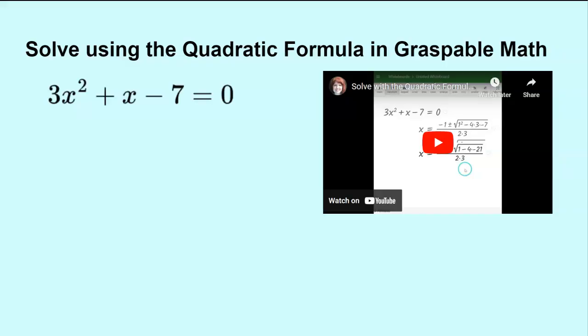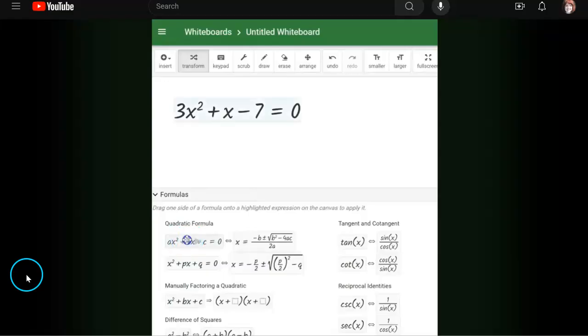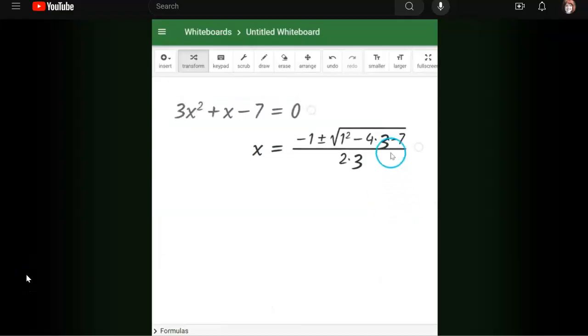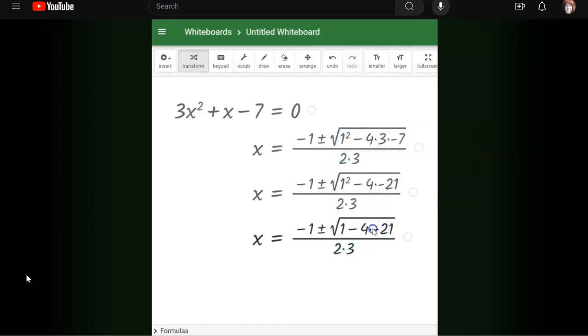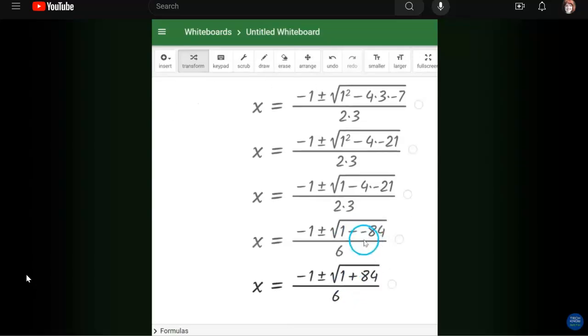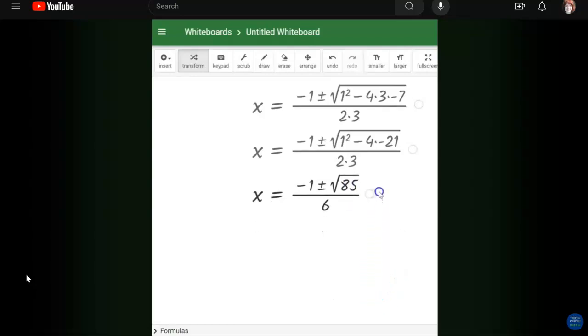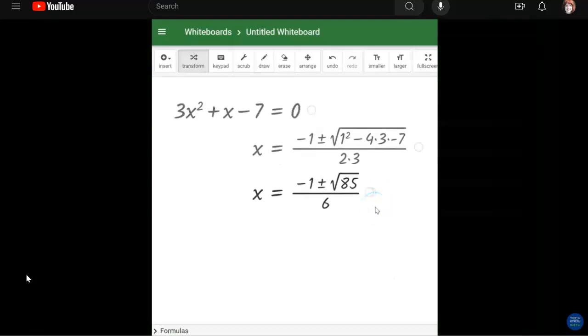The first thing they'll do in slides is do a problem using the quadratic formula in Graspable Math. They will view this video and it will basically walk them through doing this problem step by step. So let's watch the video. As you can see, they just grab the formula and drag it right to the equation in standard form, and it plugs in the numbers. And then it's just a matter of clicking on the expressions to simplify, and there's the answer. Now what I do is I grab the little dot and cover up some of those steps because I really only need the first step and then the last step where they simplified.